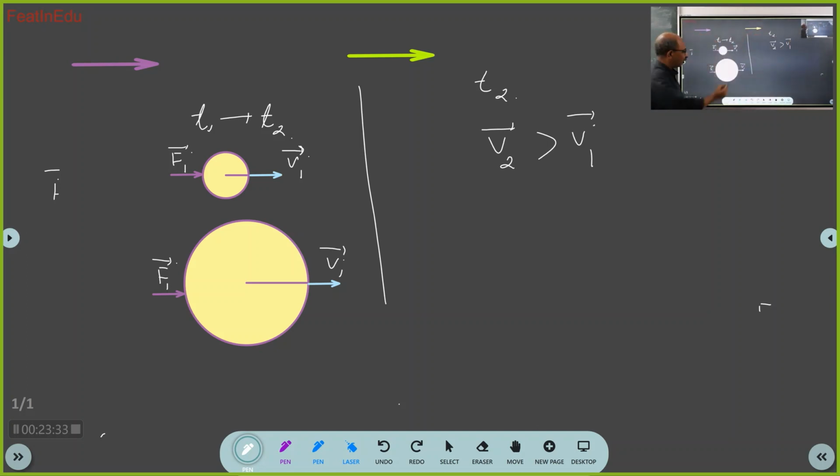Now, what happens to this body? See, for the same thing I did for this body, at the end of t2, what happens? Think and tell. Aryan, Rutvik, you also answer. Sir, it will also become v2 bar. What about Pritam, Prithvi? Sir, it will also become v2 bar, but it's not equal to that first v2 bar, sir.